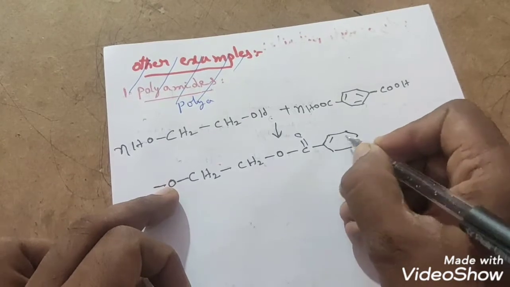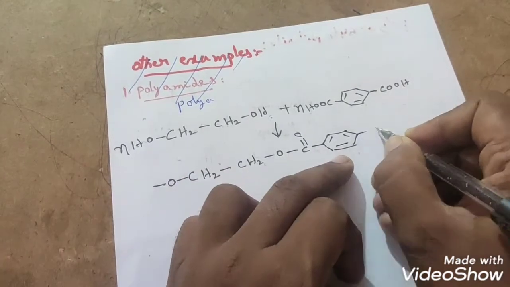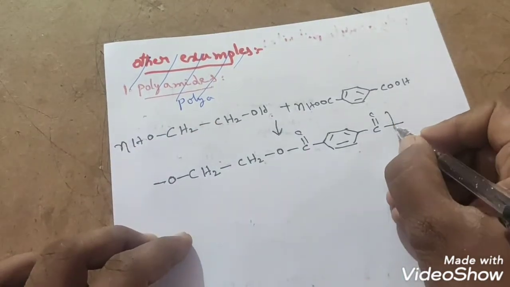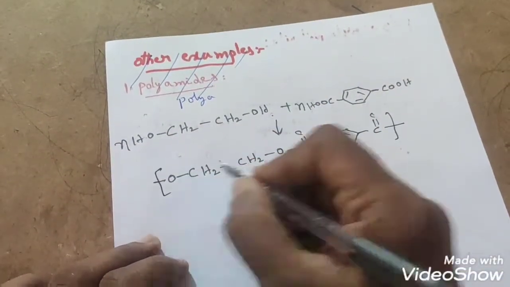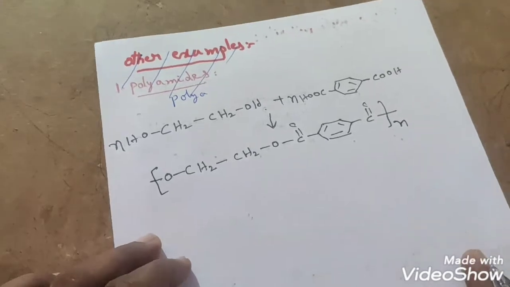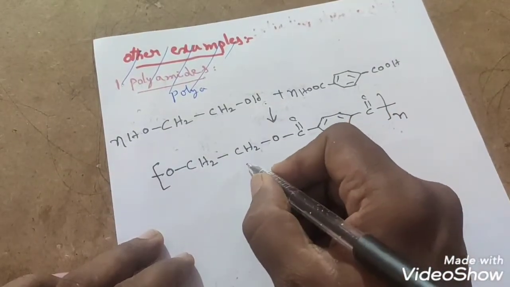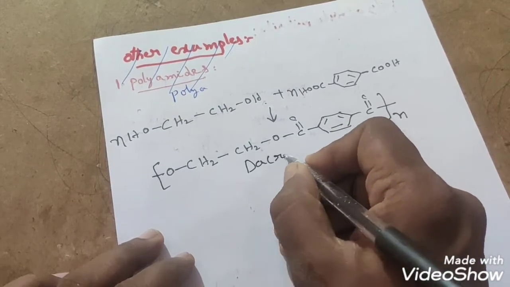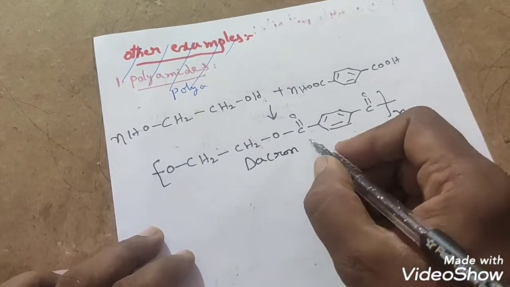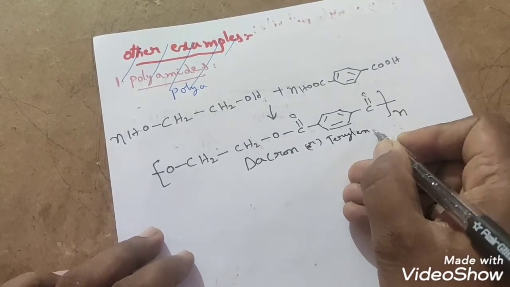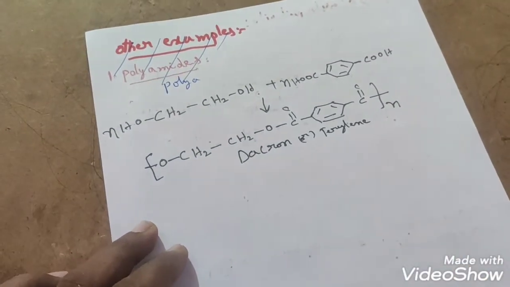What simple molecules are lost by the condensation polymerization of these two molecules? Water molecules, students. How many moles? n moles of water molecules will be released after condensation. This is Dacron or Terylene. Any name they may ask, Dacron or Terylene, both are the same. So how do we get this?